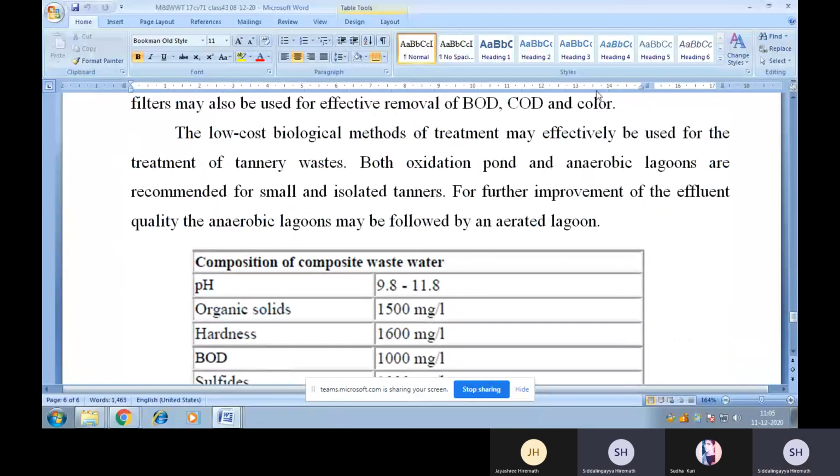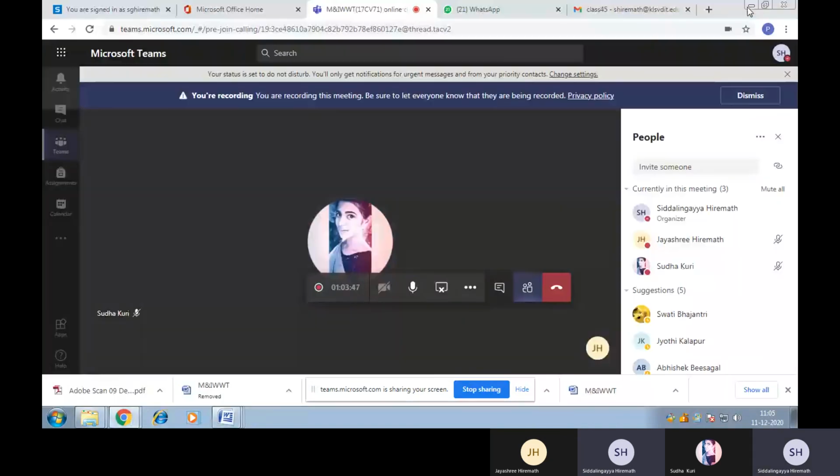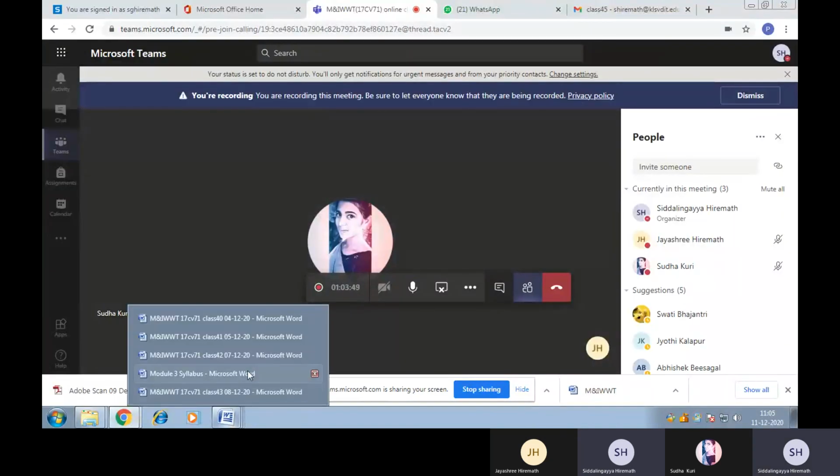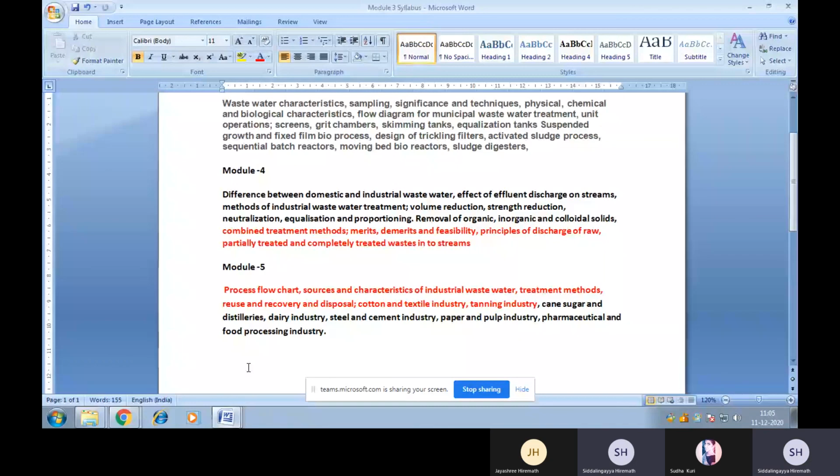So in the next class, we'll discuss the other topics of module number 5. That is, we'll discuss the process flow charts, sources, disposal methods, treatment methods, etc. of cane sugar industry, distilleries, and dairy industry in the next online class.